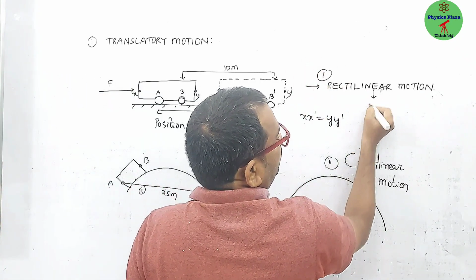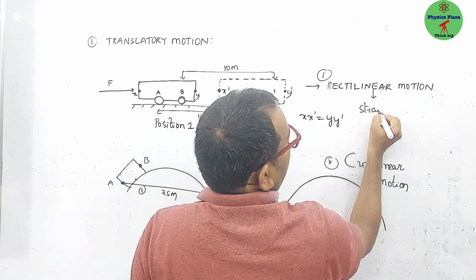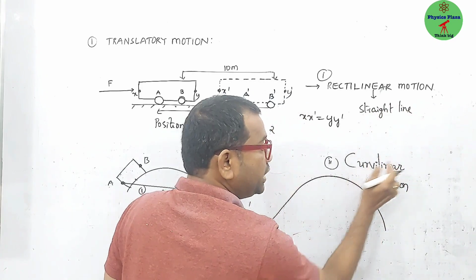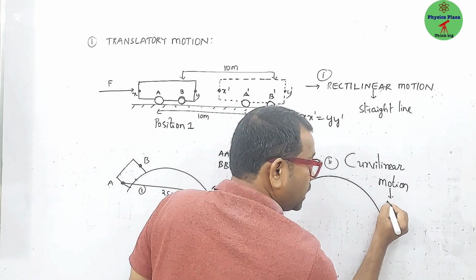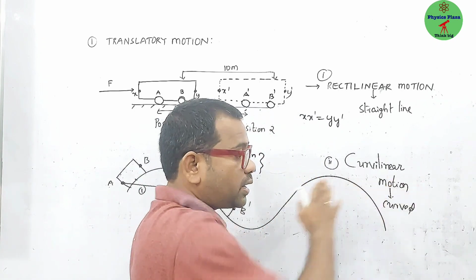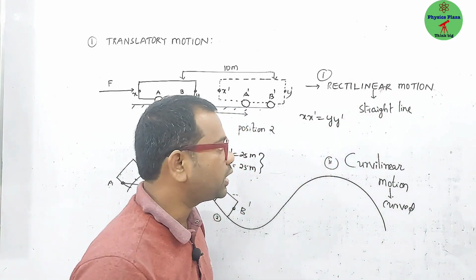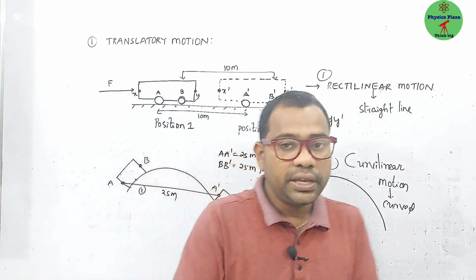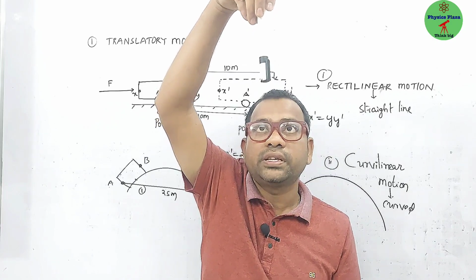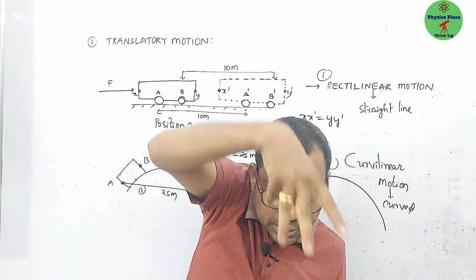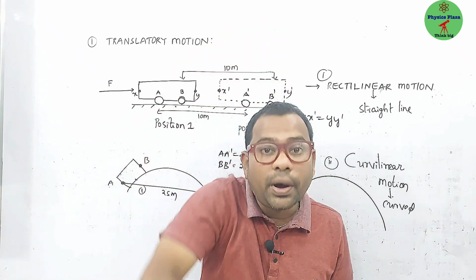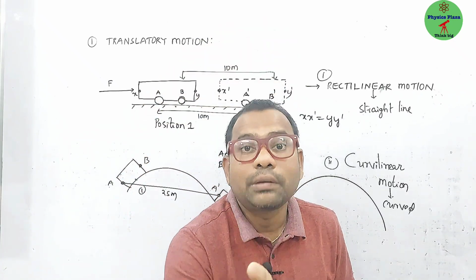The body must go along a straight line path. Curvilinear motion means the body will go along a curved path, like how a snake goes. The best example of rectilinear motion: if I leave this body, it is a freely falling body. It falls under the action of gravity vertically downwards, going along a straight line path. This you can say is rectilinear motion.